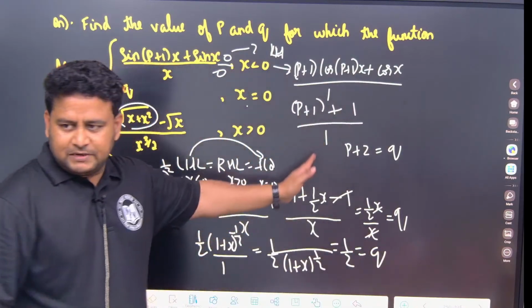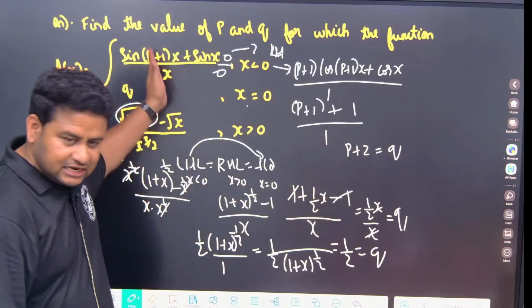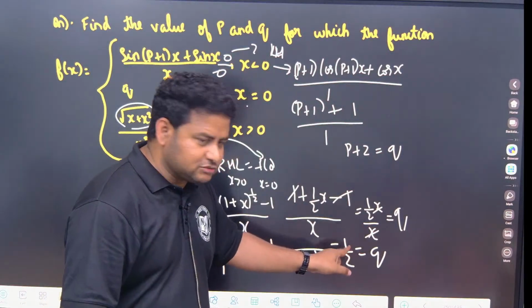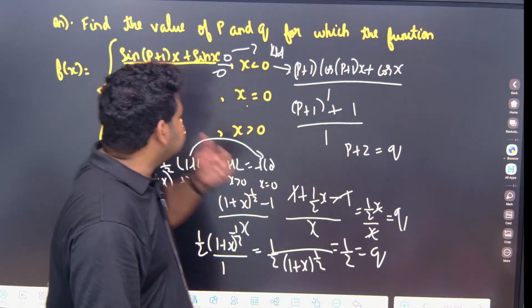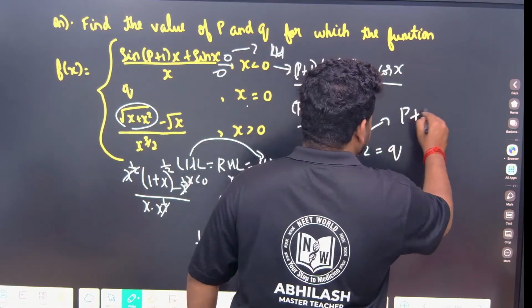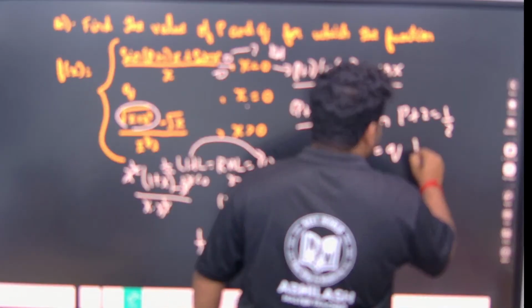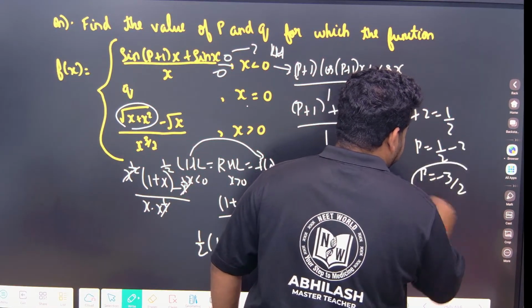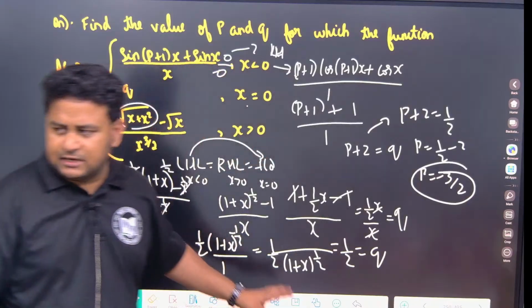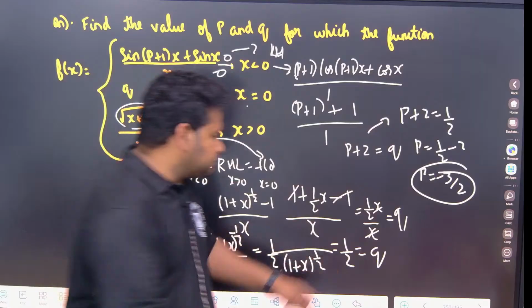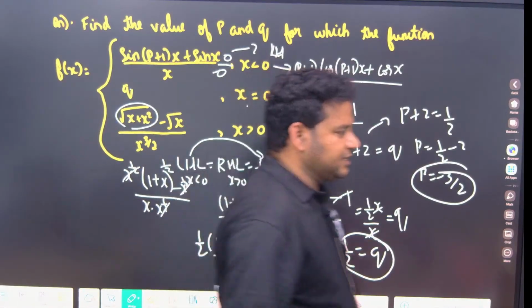So this RHL should also be equal to the functional value, that is q. So p plus 2 is equal to q, LHL is equal to q, RHL is also equal to q. So we got the q value as 1 by 2. Now they are asking for the p value. P plus 2 is equal to 1 by 2, so p is 1 by 2 minus 2, that is minus 3 by 2. Minus 3 by 2 is the right answer for p, and q is 1 by 2.